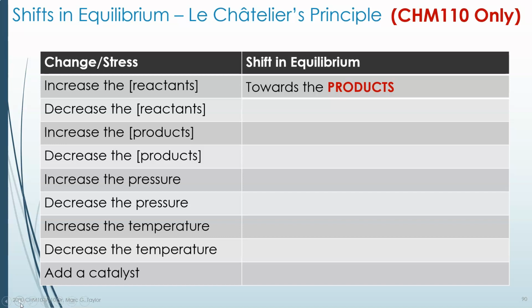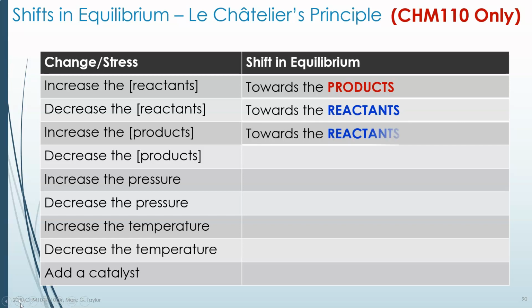If we decrease the reactants, we need to make more reactants. If we increase the products, we need to make more reactants also. And if we decrease the products, we need to make more products. So each of these will always be the case as long as the reactants and the products are actually in the mathematical expression for equilibrium.